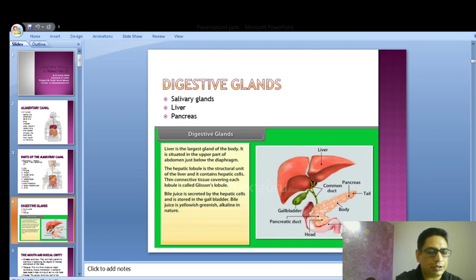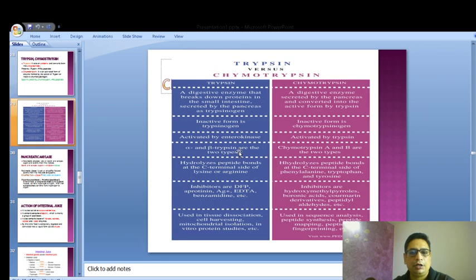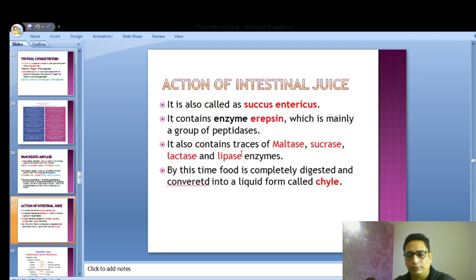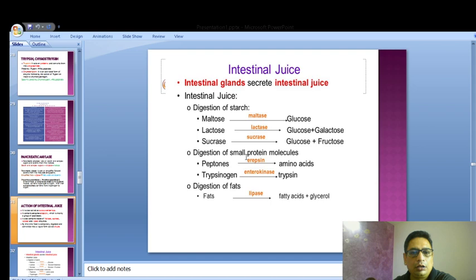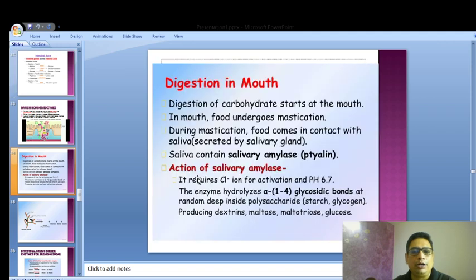I think the screen is getting stuck if I go for the full screen, so I'll not go to the full screen, I'll keep it this way. So pancreatic amylase, we have covered that as well. Intestinal juice, and these things are covered already. Now we will go to the next slide.